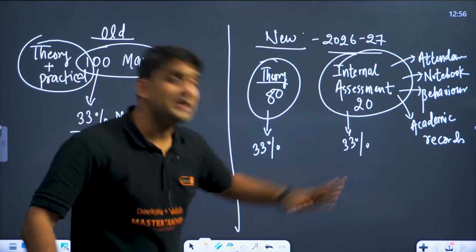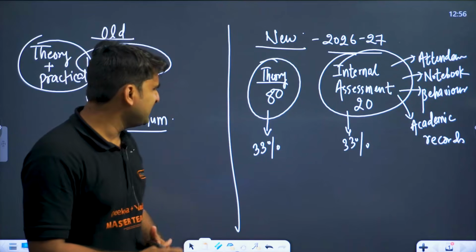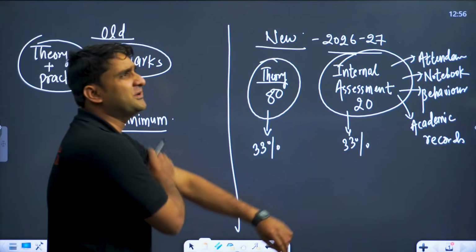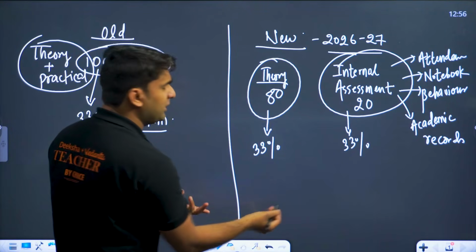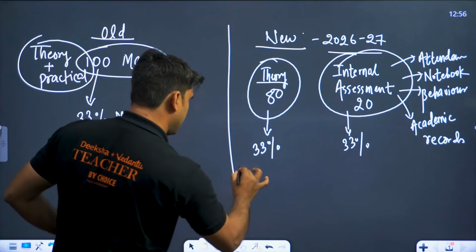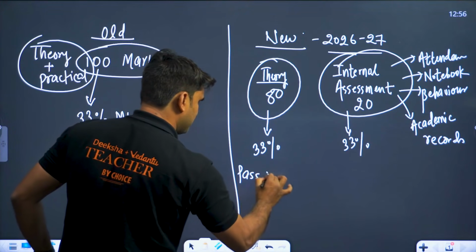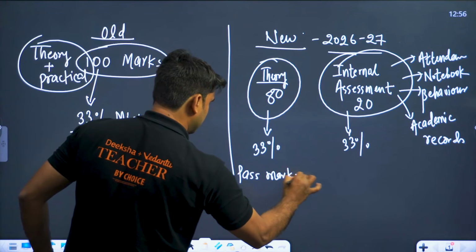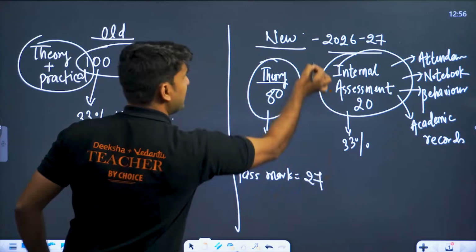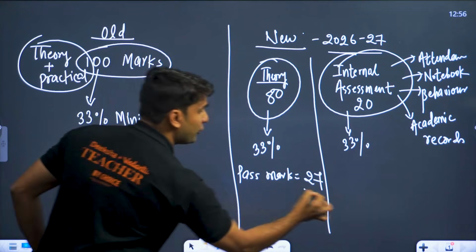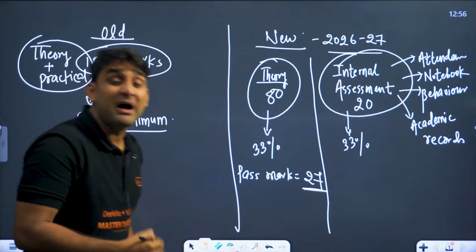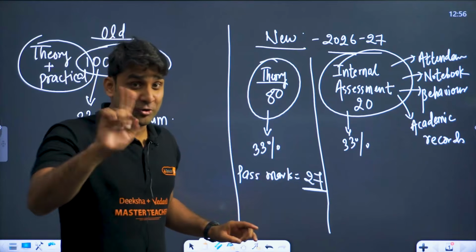theory and internal assessment. So 33%, if you calculate it, will come to around 26.4. So we can say approximately 27 marks. So my dear, in the theory exam, you have to score 27 marks to pass, in theory, not overall.